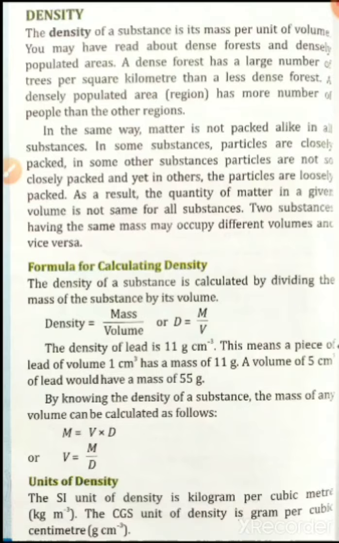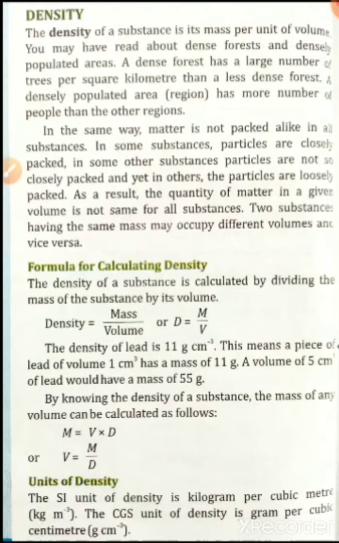By knowing the density of a substance, the mass of any volume can be calculated as follows. That is, m = V × d, because density is equal to mass divided by volume. By cross multiplication, mass is equal to density into volume. Again, volume is equal to mass divided by density. I hope you have understood this much.